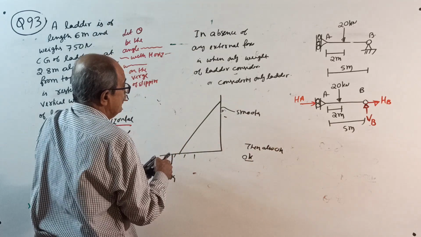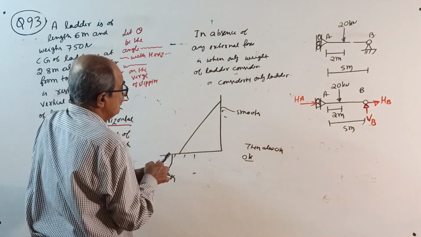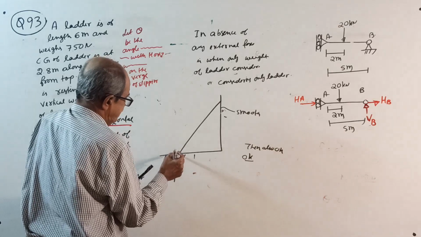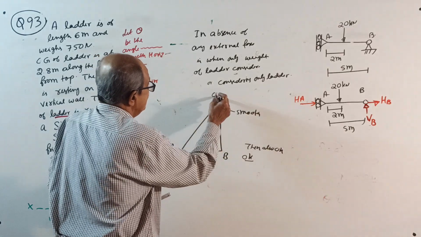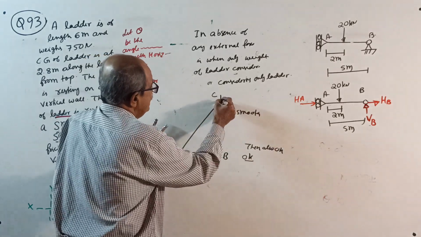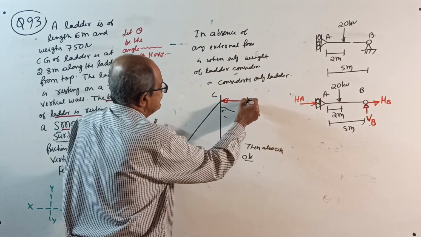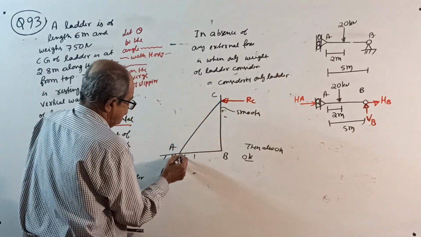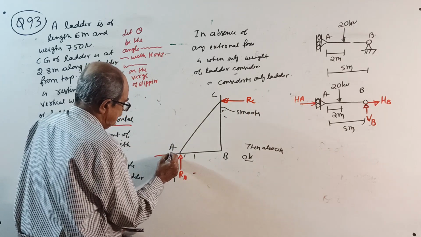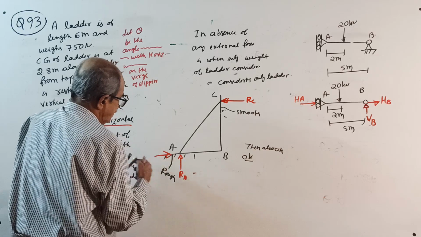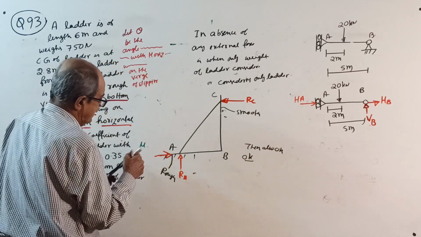If I take A, B, C here, same, then there is only a normal reaction here, RC. Here, normal reaction RA, and slipping this way, friction will come this way. What? Mu into RA.